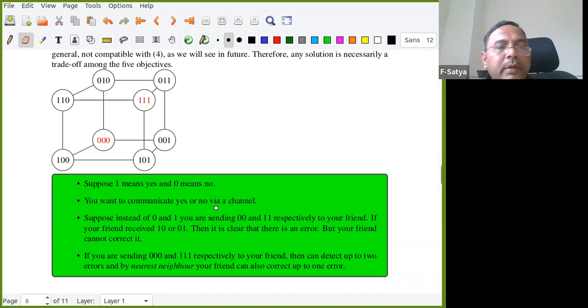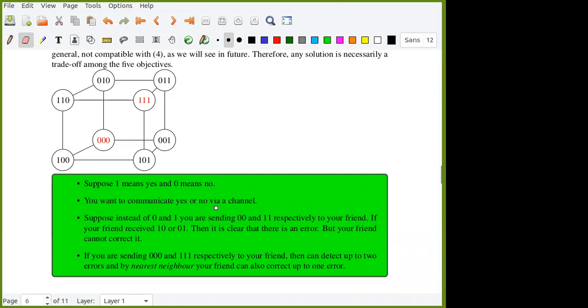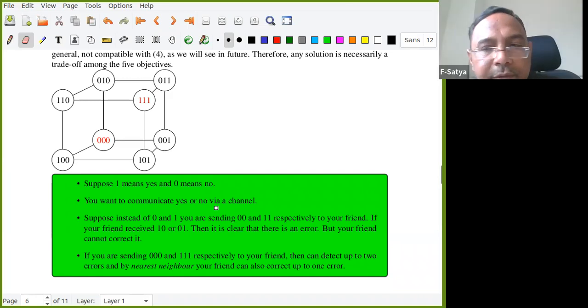Right now, what are the nearest neighbors to 000? Can somebody help me? What are the neighbors of 000? 010, 100, 001. Yeah, these are the neighbors. These are the nearest ones, right? So they are of distance 1. In graph theory, distance is there: distance 1, distance 2, and distance 3. So that is the diameter of this graph.